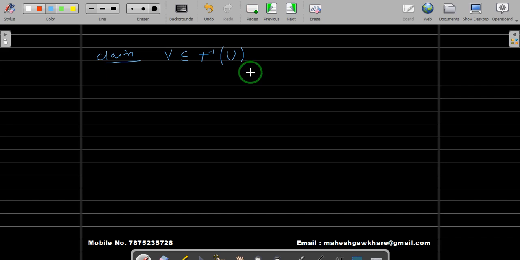Okay, so let us take a point in V. So let (x, y) be a point in V. This implies what?